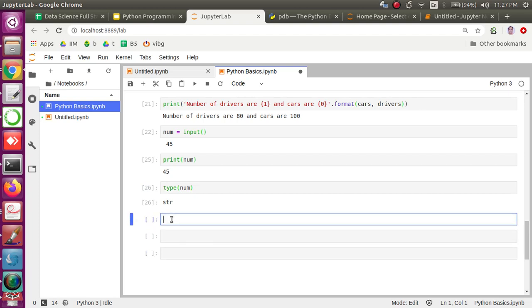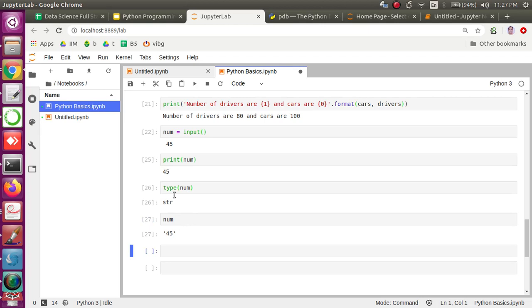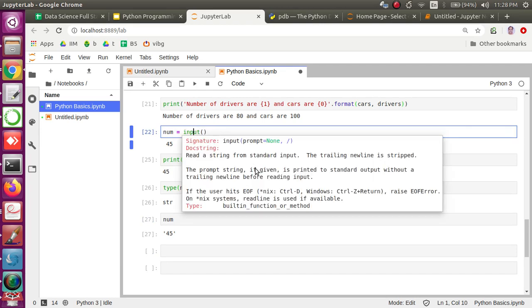Let's understand what we are actually trying here. num is the variable whose value is given by the input function, right? So let's check what the input function does. It reads a string from the standard input. That means whatever I type on the keyboard, those keys are read as a string, and that is stored in num, whatever you are giving as an input.